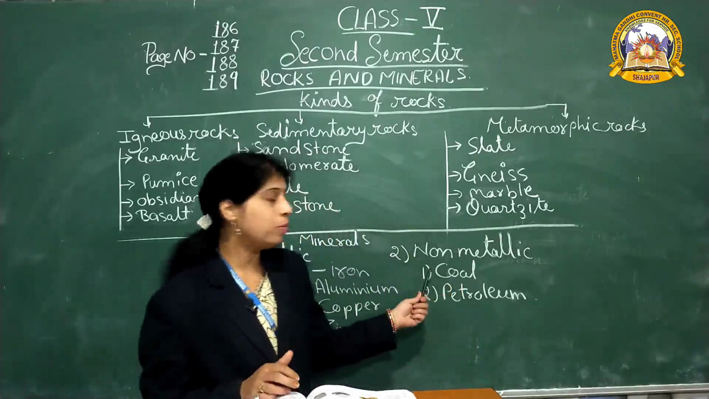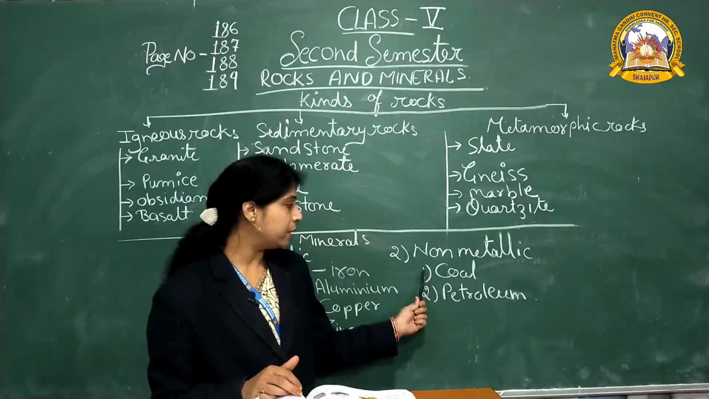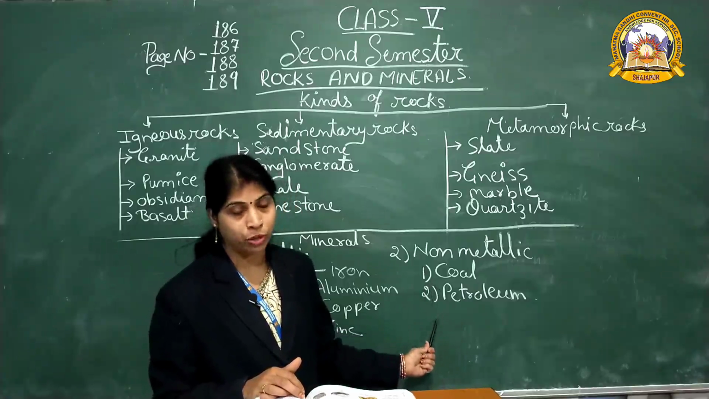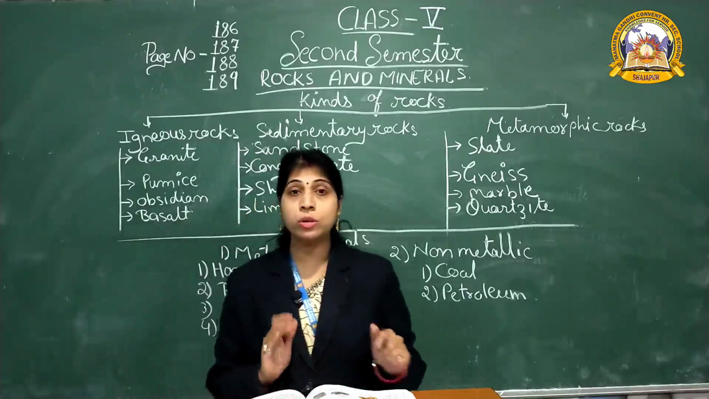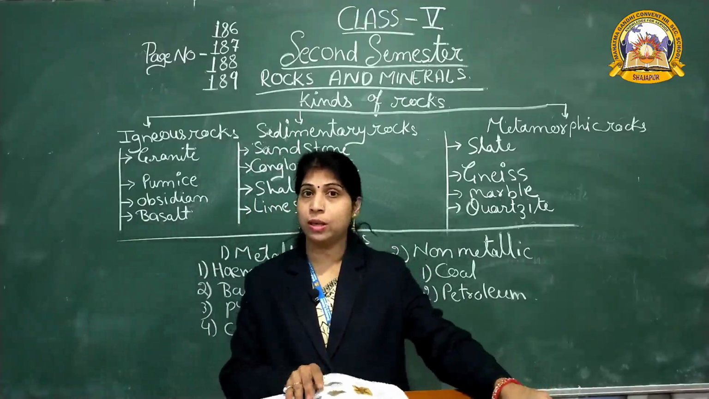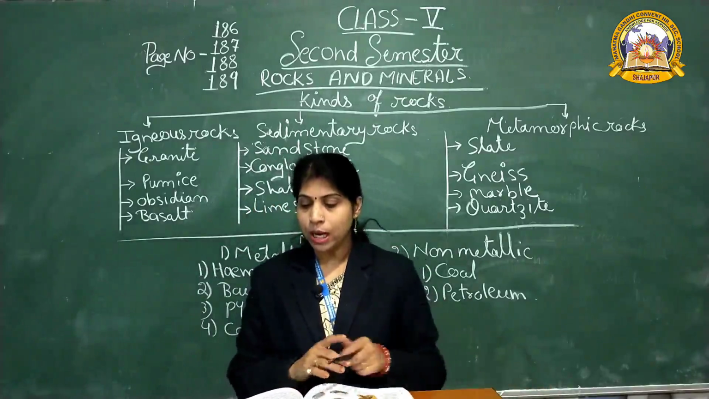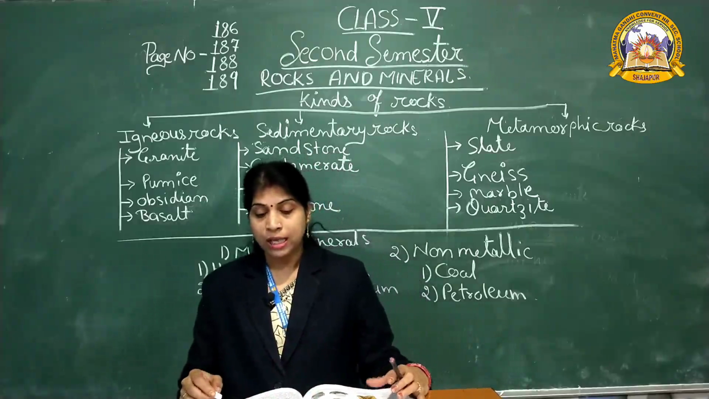Next one, non-metallic minerals. Non-metallic minerals, example coal and petroleum. Coal is one of the most valuable minerals stored in the earth. It has been used as a fuel for hundreds of years.